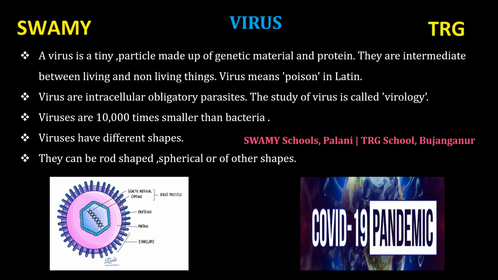Virus causes a lot of problems for us. Now we are facing so many problems because of coronavirus. It is a pandemic. It spreads over a whole country or the world. So virus is a tiny particle made up of genetic material and protein. The genetic material is a nucleoprotein. They are intermediate between living and non-living things.